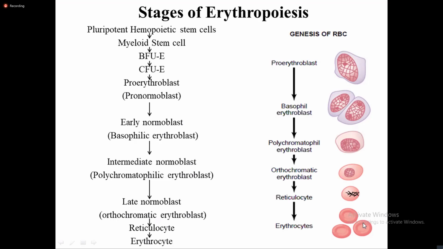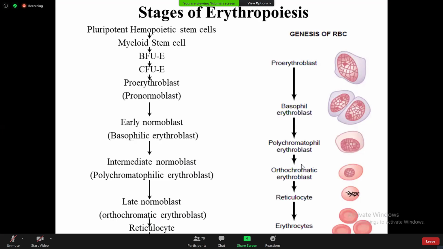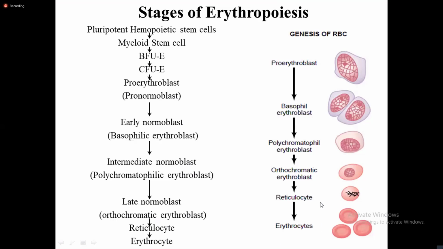Okay, so there are various changes that occur in the structure of the red blood cell as it matures into erythrocytes. So we'll be going through each of these steps now, from pro-erythroblast stage to erythrocyte cells. These changes are occurring in the bone marrow itself.